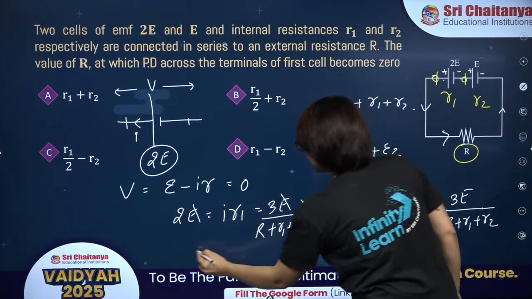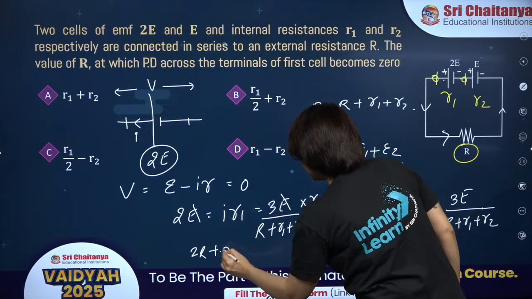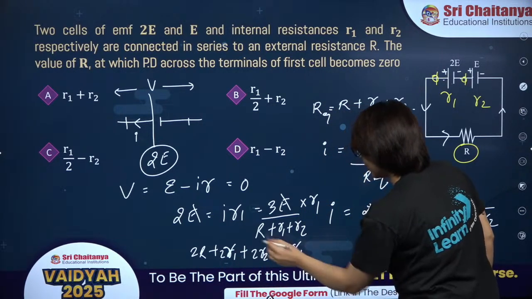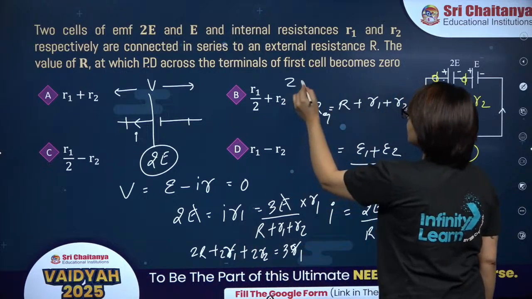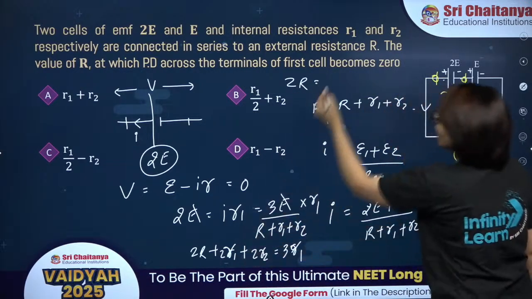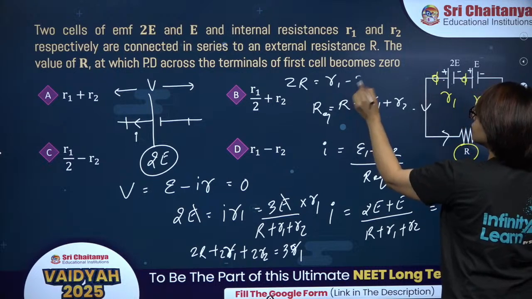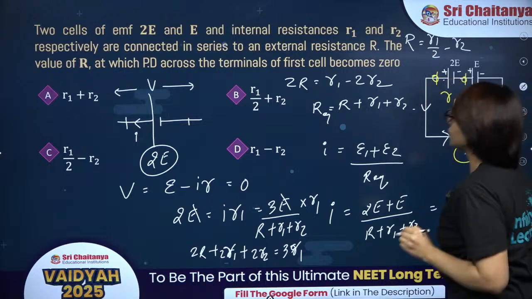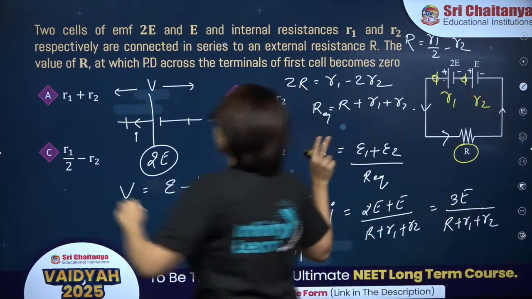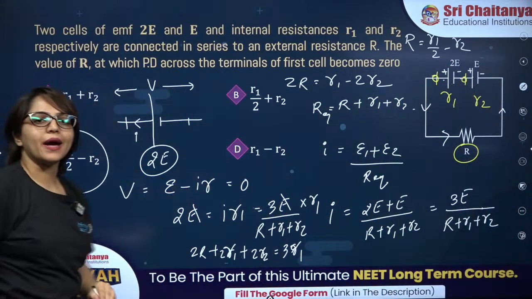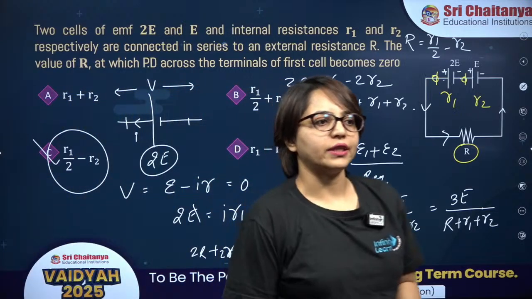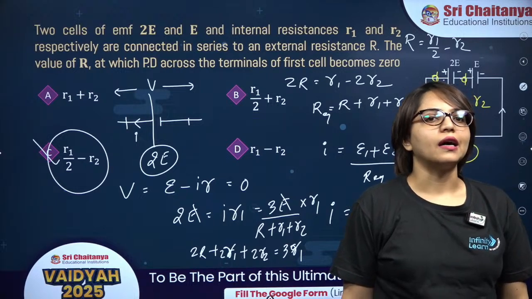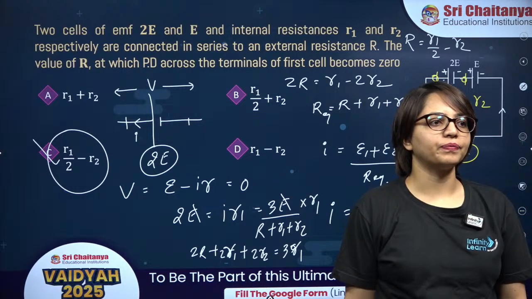E cancels. So this is 2R plus 2R1 plus 2R2 is equal to 3R1. In this one you will get 2R as 3R1 minus 2R1, which is R1, and this is minus 2R2. So R will be R1 by 2 minus R2. This is the required value of external resistance, R1 by 2 minus R2. Okay. Well done. Yes, it is a lengthy question, but you can learn a lot of things from this question.